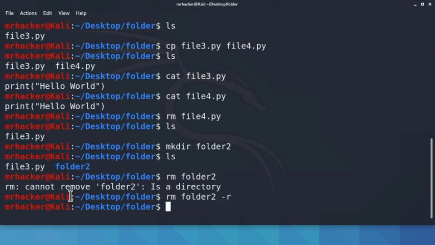Also, double check what you're deleting with this command, since if you go to our / directory, which is directory containing all folders and files in system, and if we were to type, for example, in that directory rm, then this star sign and then -r, this command would delete entire Kali Linux machine with all of its files.